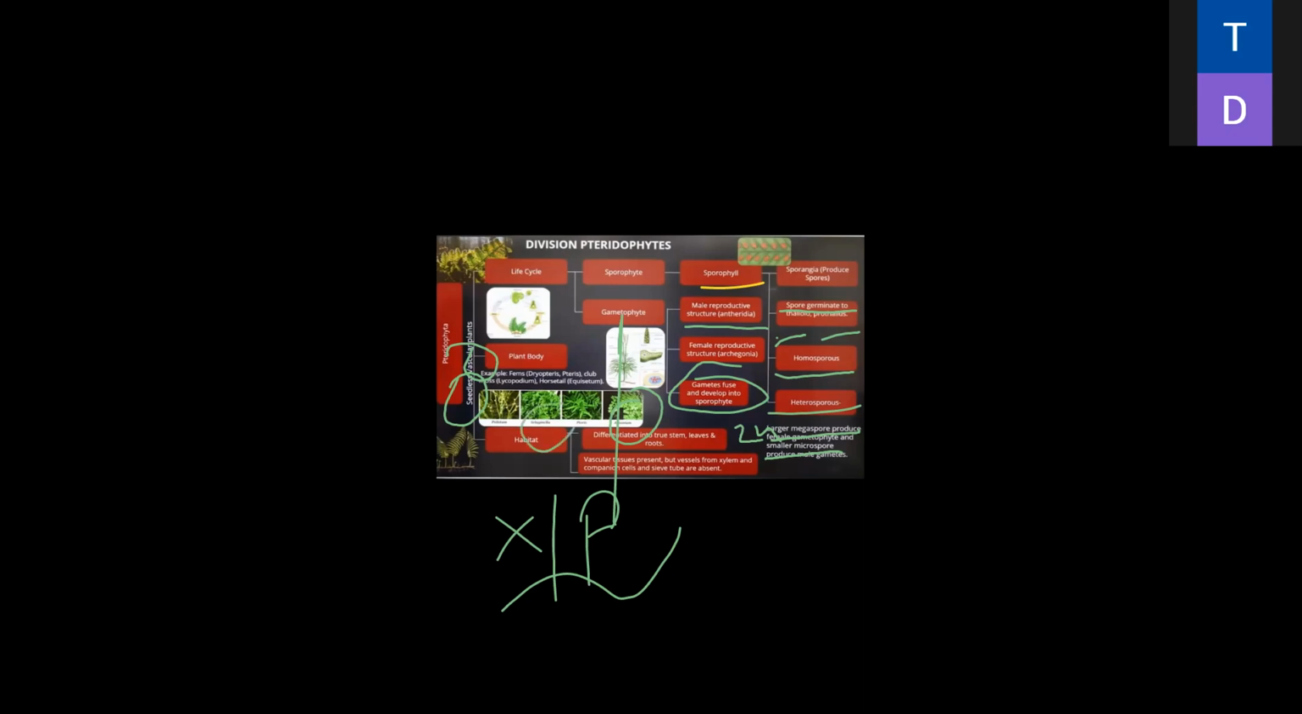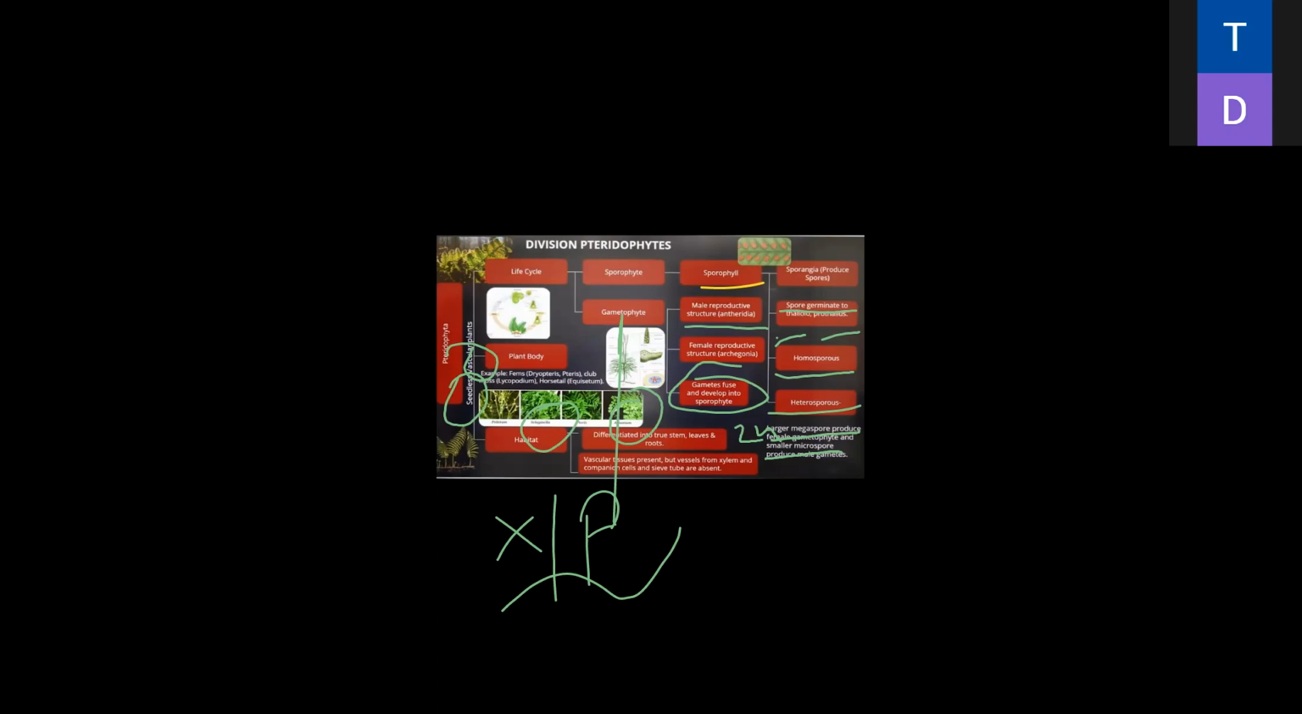Selaginella shows desiccation. Desiccation means complete dryness. When it is completely dry, it looks dead. After it is put into water again, it lives again. Is it clear, everybody? The female gametophyte makes a large megaspore.